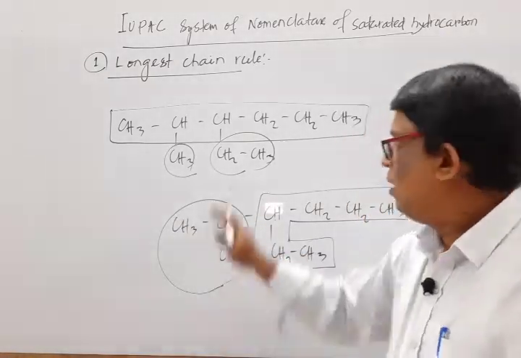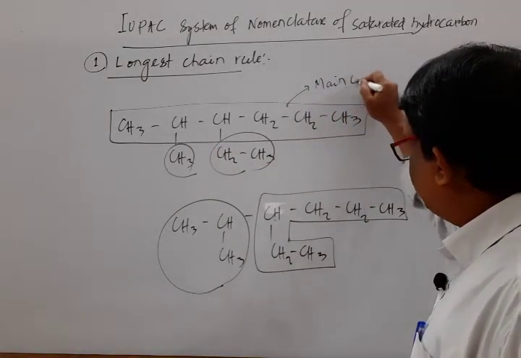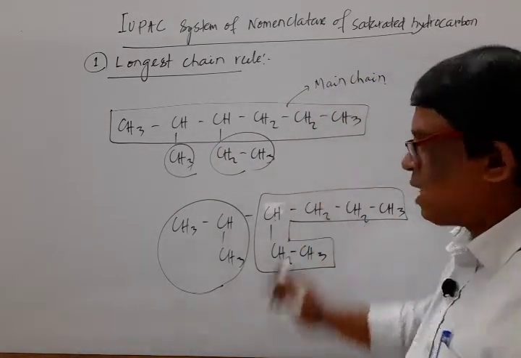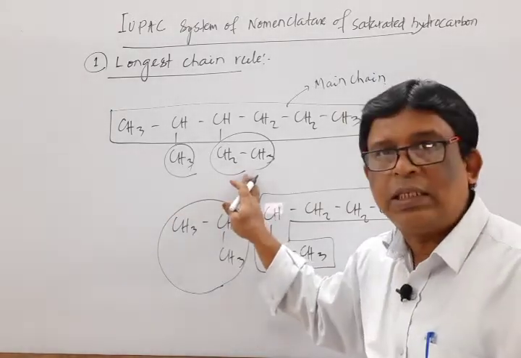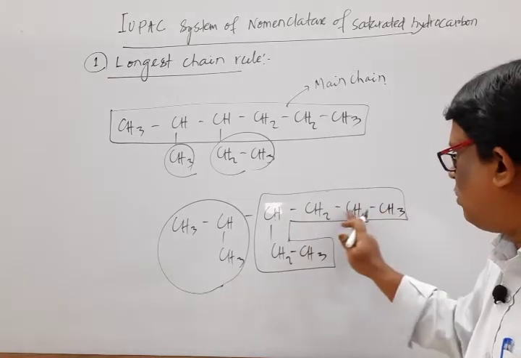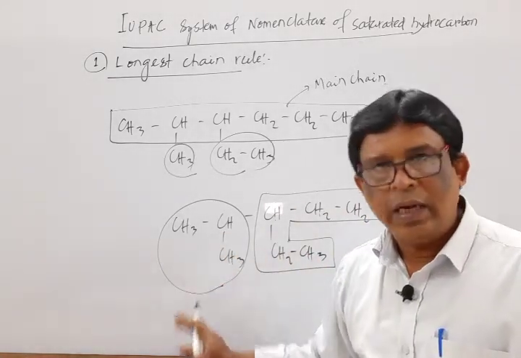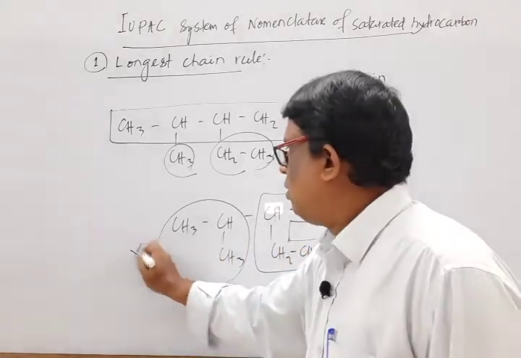I repeat again. This is known as the main chain, having 6 carbon atoms but with 2 branchings. This is also a main chain, 1, 2, 3, 4, 5, 6 carbon atoms, but with only 1 branching. Then this is wrong and this is right.